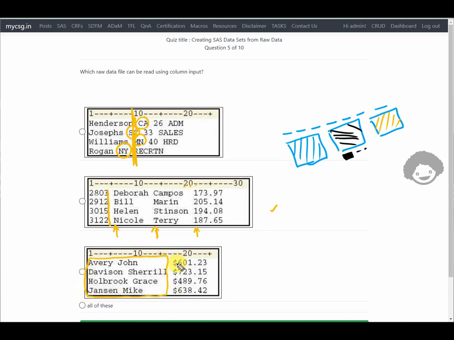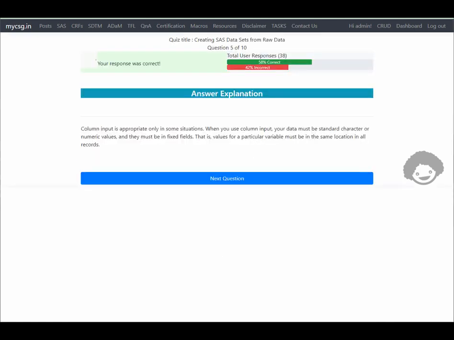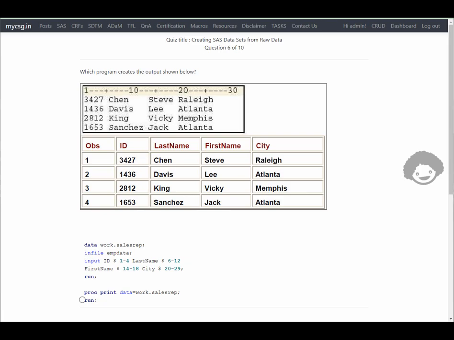But assuming that this information has to be read into separate variables, this is not a suitable candidate for column input because the first name or last name is not starting in the same position on all the records. So let us go with option 2 and see if this is the correct one or not. It says our response was correct. So let's move on to the next question.